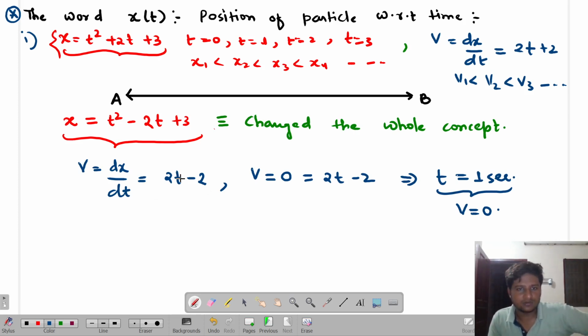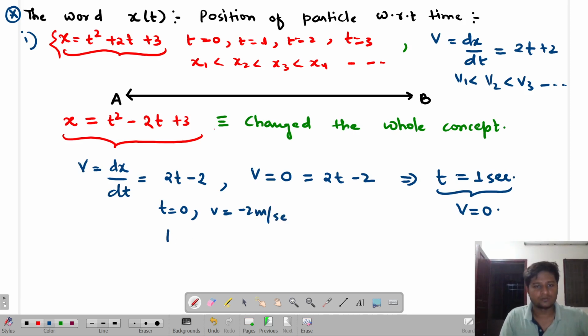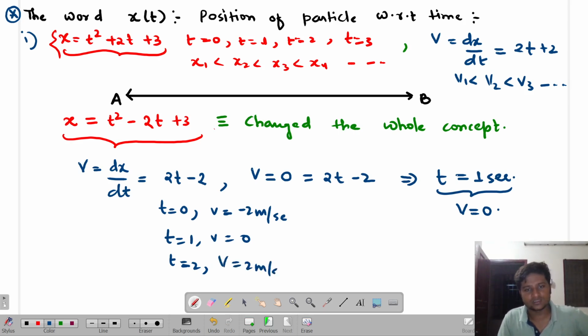That means earlier the velocity was different and then it approaches. First it was negative velocity. Like if you put t is equal to, let's suppose, 0 seconds, you'll find the velocity is minus 2. Are you able to get me or not? Look over here only. If I put t is equal to 0, velocity is minus 2 meter per second. If I put t is equal to 1 second, the velocity becomes 0. If I put t is equal to 2 seconds, then it becomes positive, that is v is equal to 2 meter per second. What is the meaning of this, sir? What is the real meaning of this?